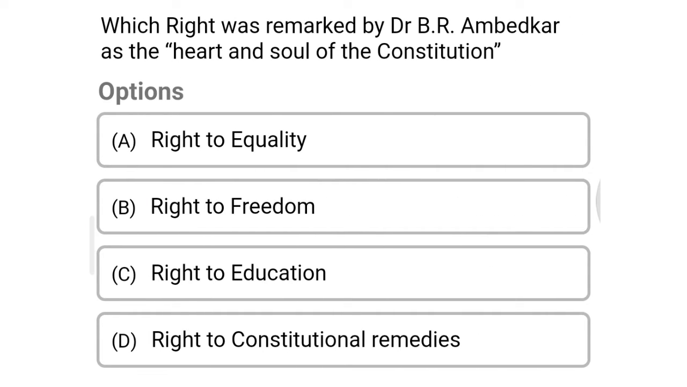Next question, which right was remarked by Dr. B.R. Ambedkar as the heart and soul of the Constitution? Option A, right to equality. Option B, right to freedom. Option C, right to education. Option D, right to constitutional remedies. The correct answer is option D, right to constitutional remedies.